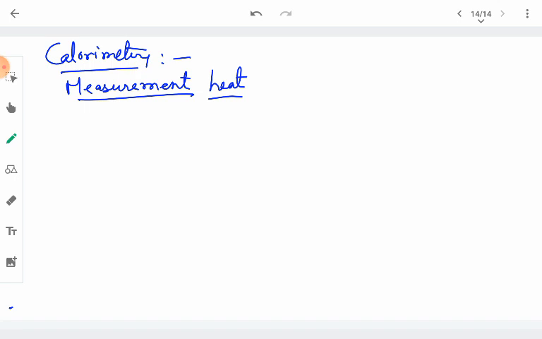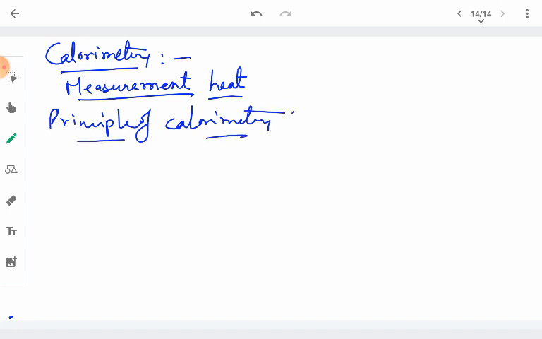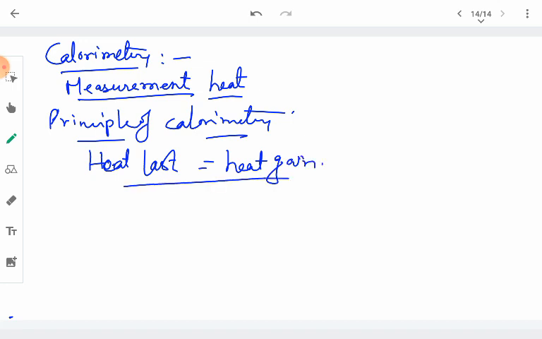It simply says that whenever there is no loss, or we can say there is no source or sink of heat, in that case the heat lost by one substance will be equal to the heat gained by the other substance. So how does this principle of calorimetry work? It helps in the measurement of the specific heat of any substance.